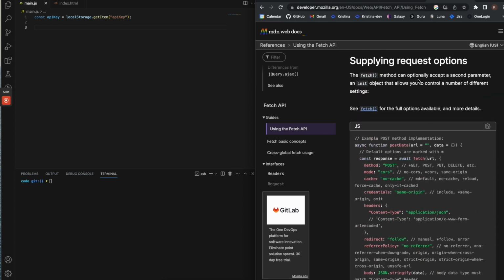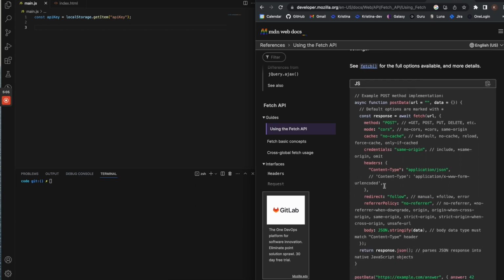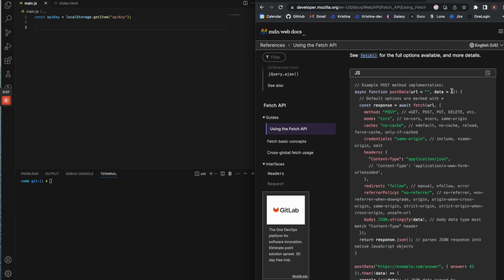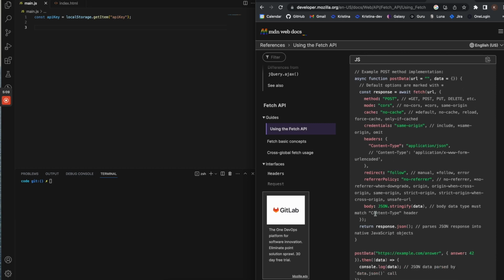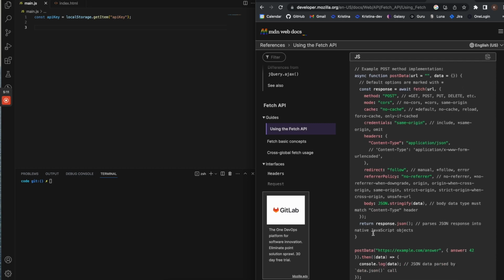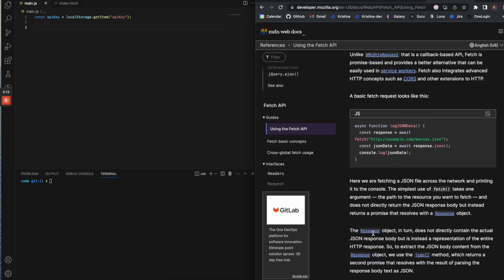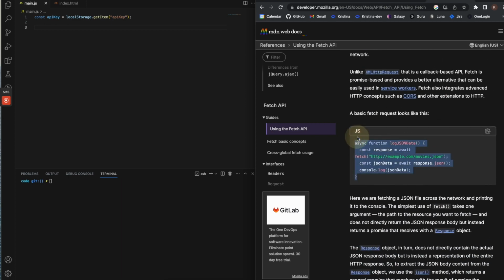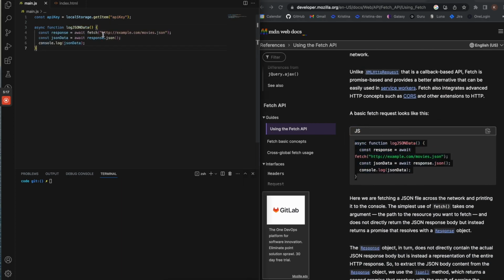So I do want to accept a second param. I could just copy this one and then just remove a lot of that stuff, but this looks so much more basic. So let me just start off with this. I'm going to rename this to like get dad joke.